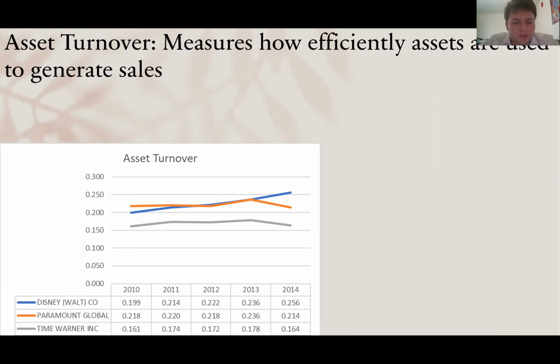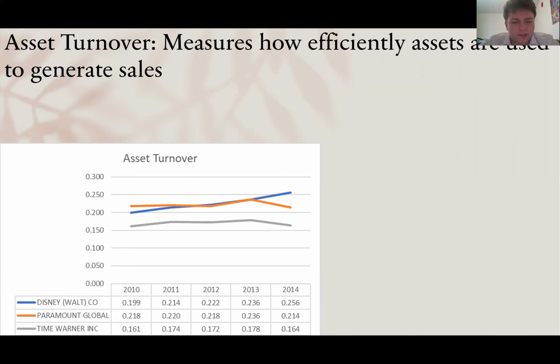So with this graph, you can see that Time Warner is the lowest out of all of them, but they are almost the most consistent, with an almost symmetrical-looking asset turnover, because from 2010 to 2012, they saw an increase and it began to start leveling out. And from 2012 to 2013, they saw a small increase. And from 2013 to 2014, they saw a decrease.